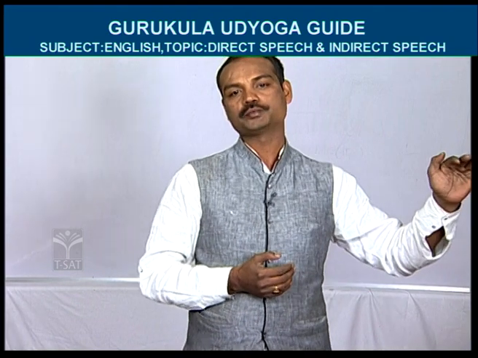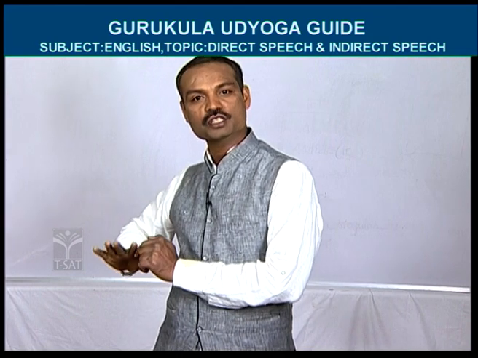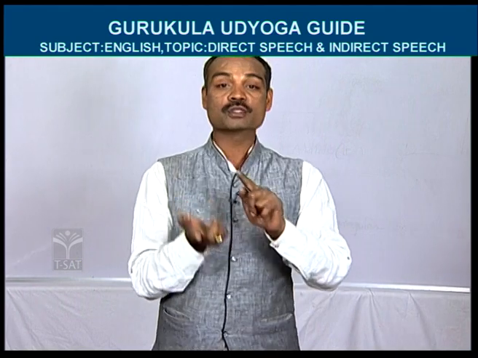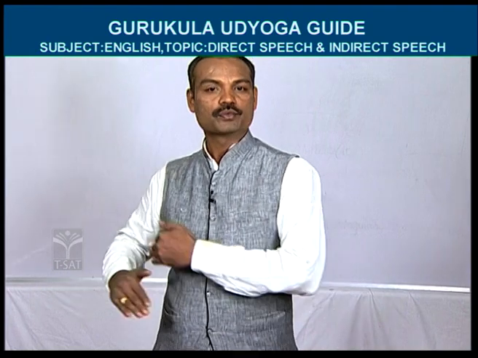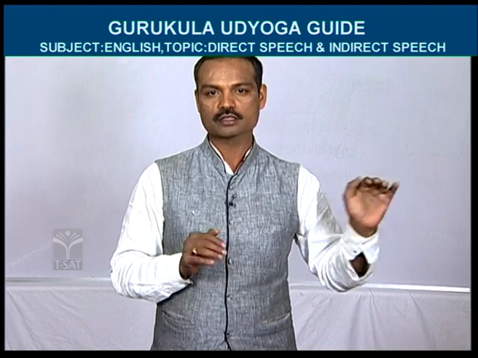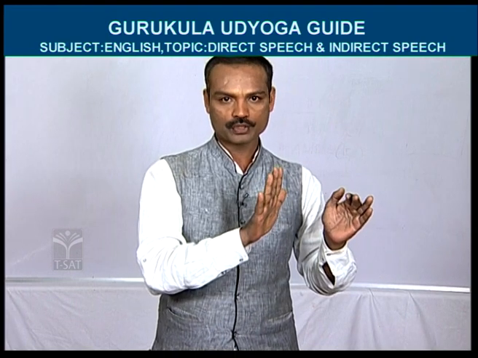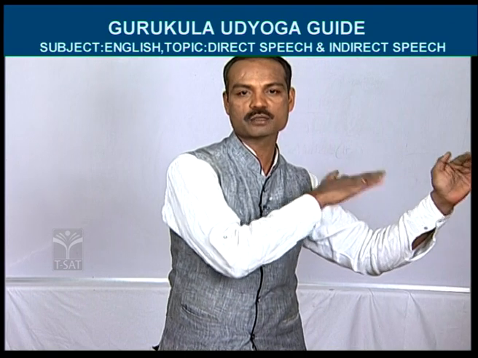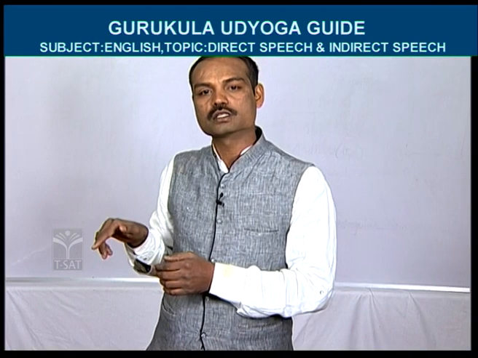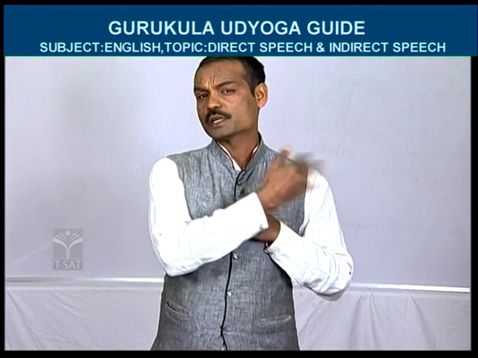I sing songs. I becomes she. I should not be written as it is. I becomes she. Sing, that verb also should not be written as it is. Sing becomes sang. Next, songs, that is common. So, the answer is she sang songs. This is the answer. The total answer: the question is, she said, I sing songs. This is the direct speech sentence, right? The answer is, she said that she sang songs. This is in simple past, and that was in simple present tense.